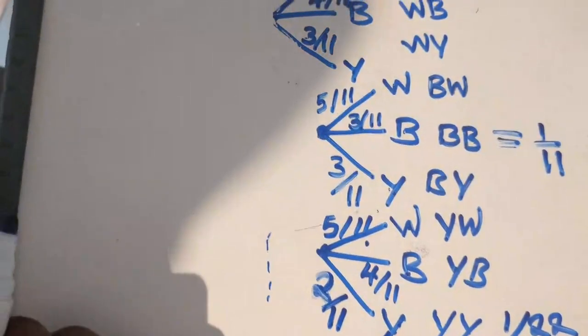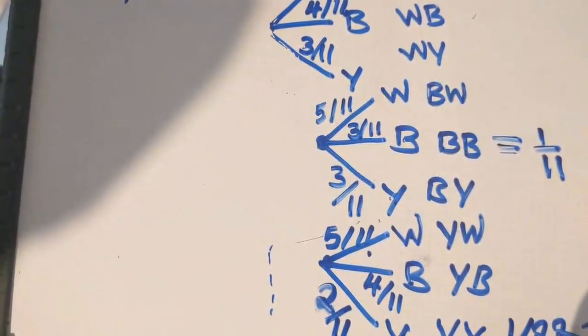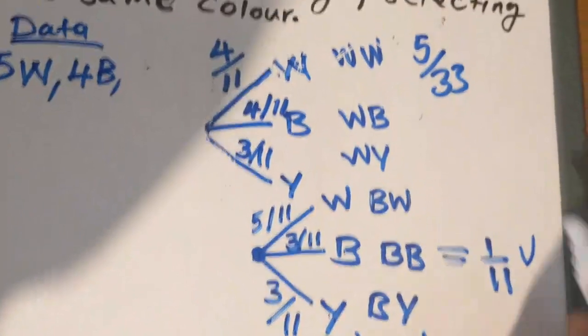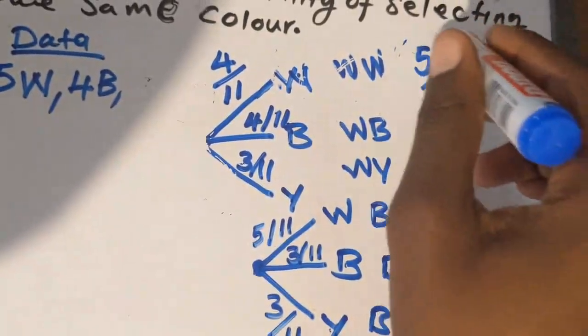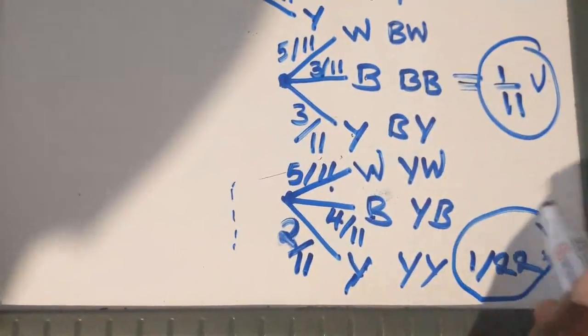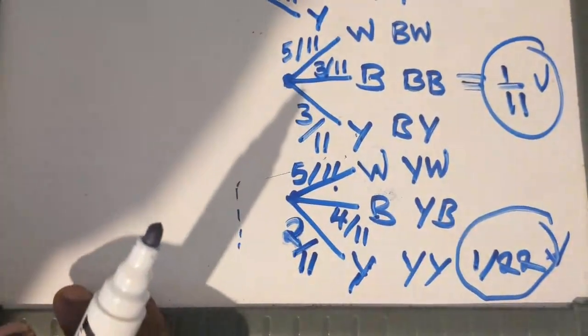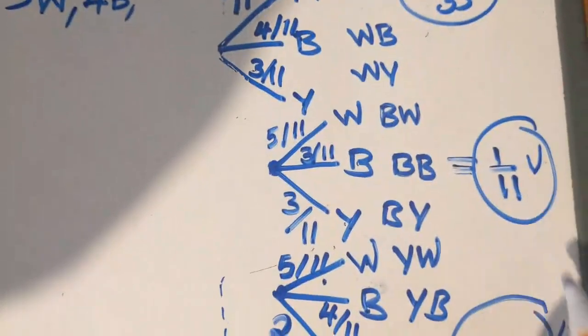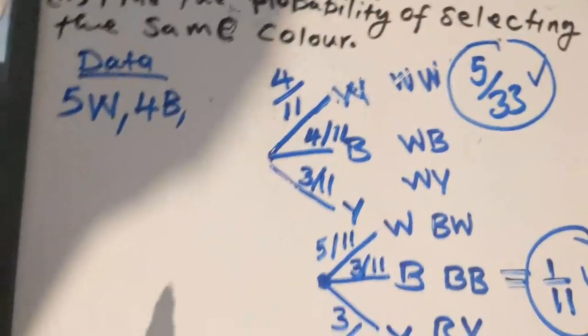Now, what you are supposed to do now. When you're told to find the probability of the same color, we have this one, that one, and that one. So now what you're supposed to do with the probability of the same color is to add them. You add this one plus that one and plus that one.